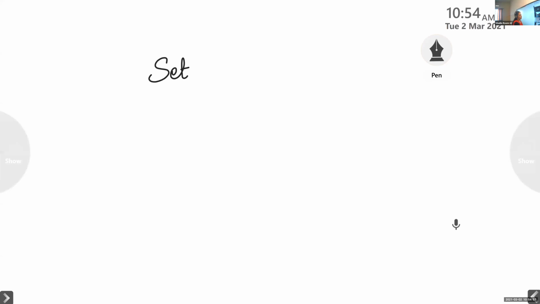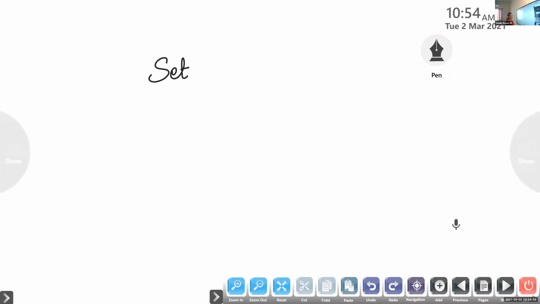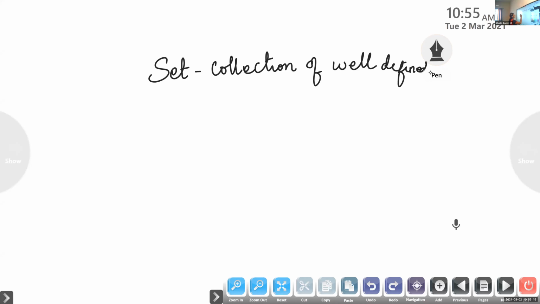So before that, what is a set? What have you learned about set? Set is a collection of well-defined objects. Set is a collection of well-defined objects. Okay? Collection of well-defined objects.